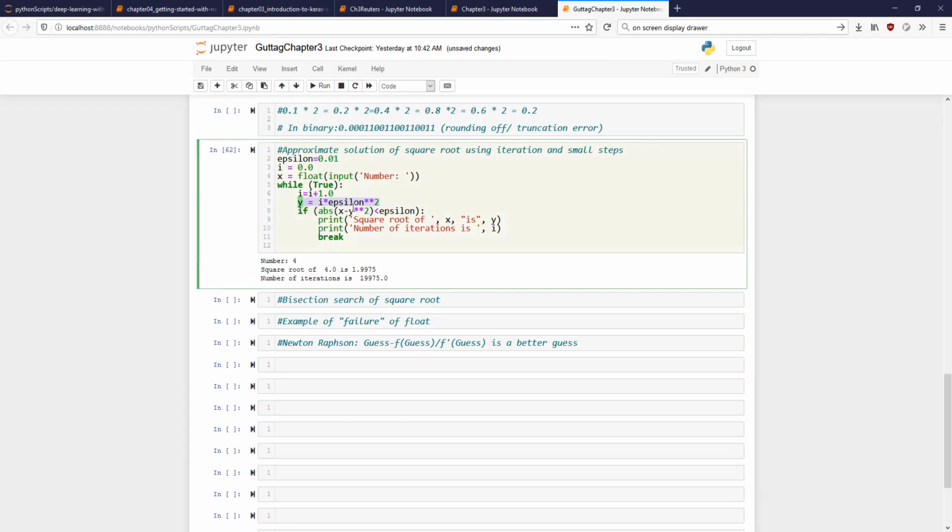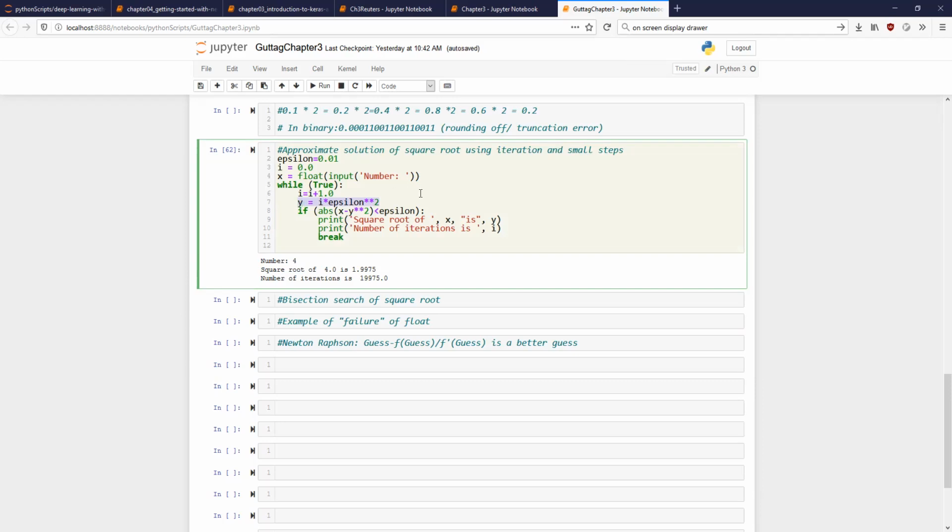In this case, I have defined y as I'm incrementing my value of i at every step by 1. The first value of i is going to be 1, the second value of i is going to be 2, and so on. And I'm multiplying that by epsilon squared. Epsilon is 0.01, so epsilon squared is going to be 0.0001. So at every iteration, starting from 0, I'm adding 0.0001.